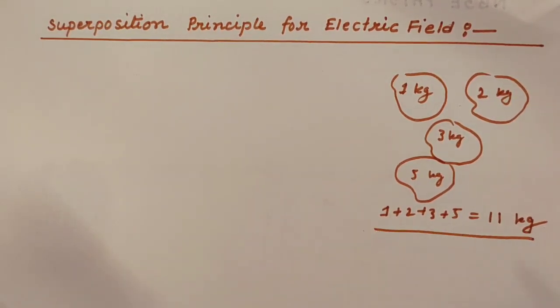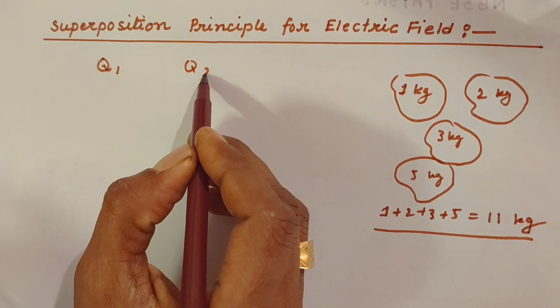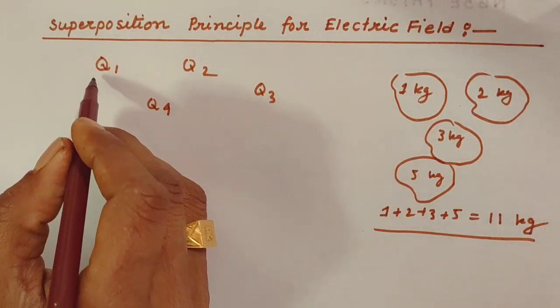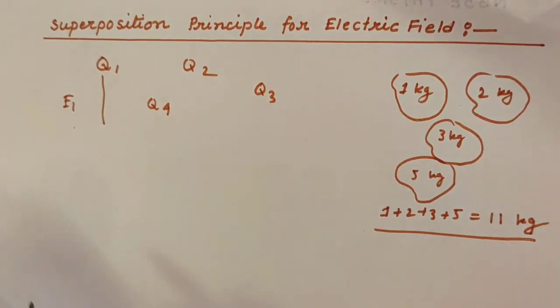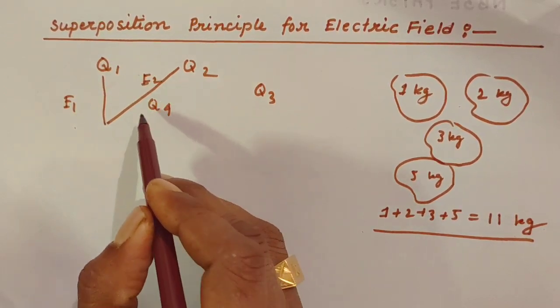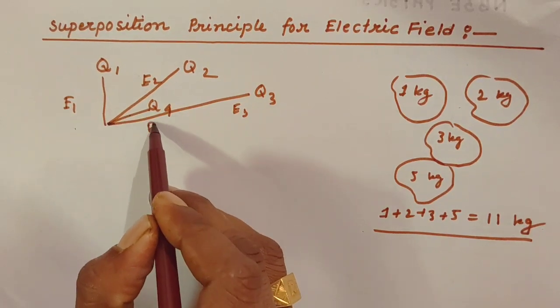Similarly, the superposition principle for the electric field is the same as this concept. Suppose you have different charges Q1, Q2, Q3, Q4 in the space. Okay, so for each charge you will have an electric field. Suppose E1 here, for this it is E2, for this E3, and for this E4.